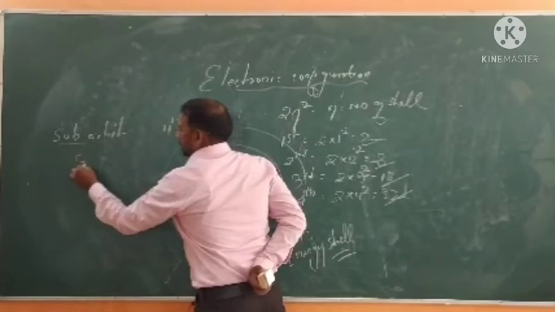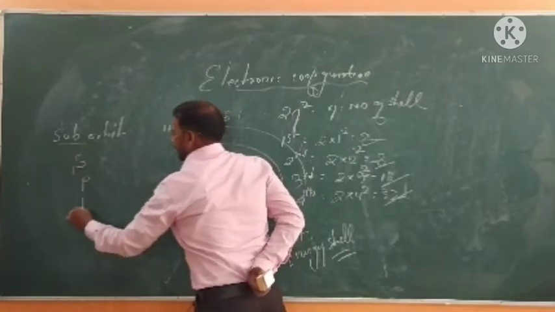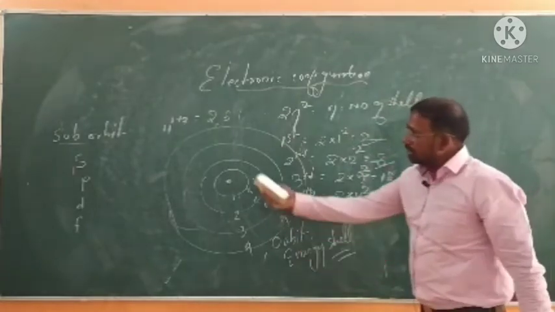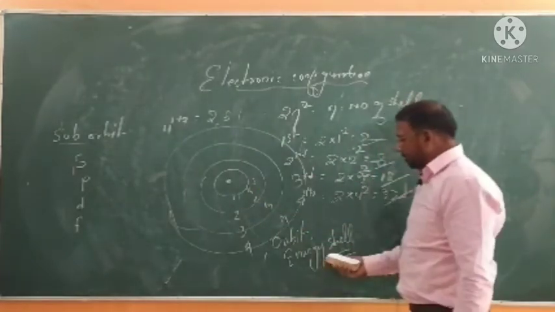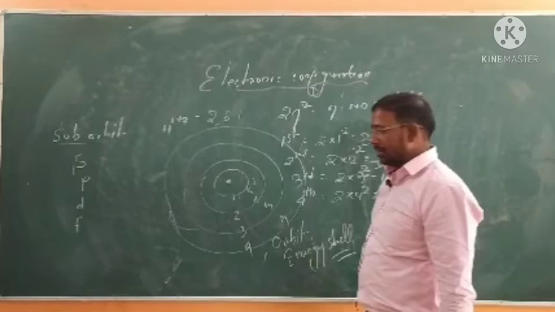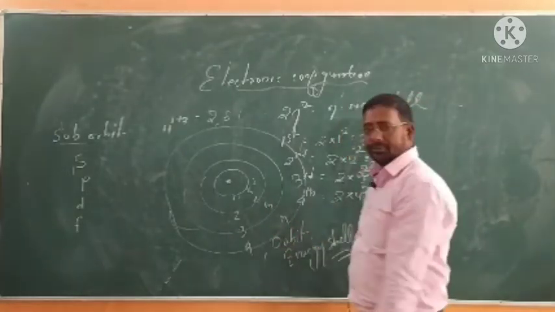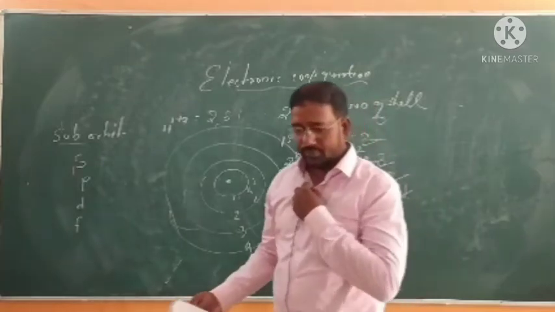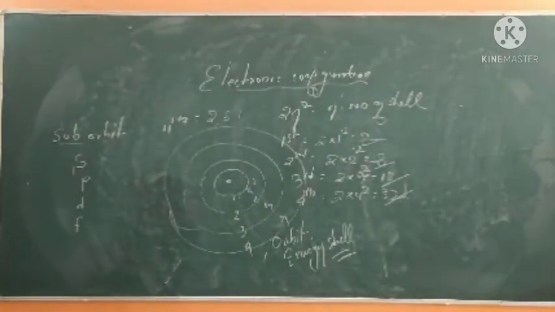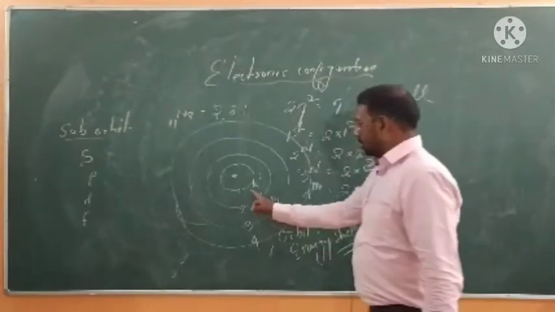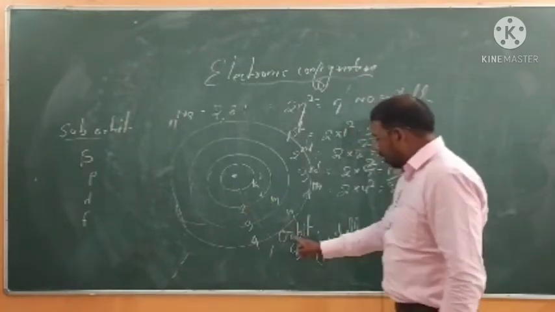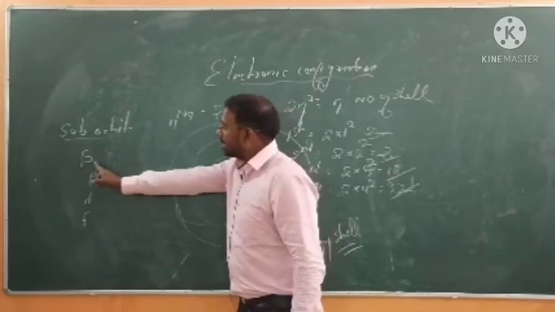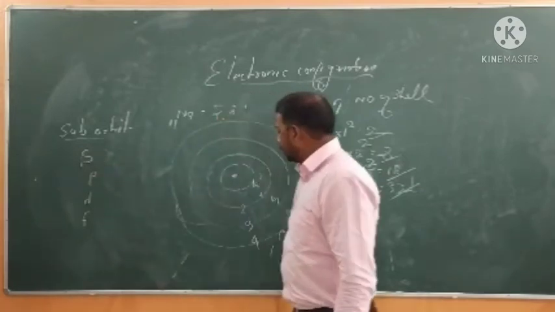The names of suborbits are S, P, D and F. You can also say sub energy shell, which you find when you go inside the orbit.